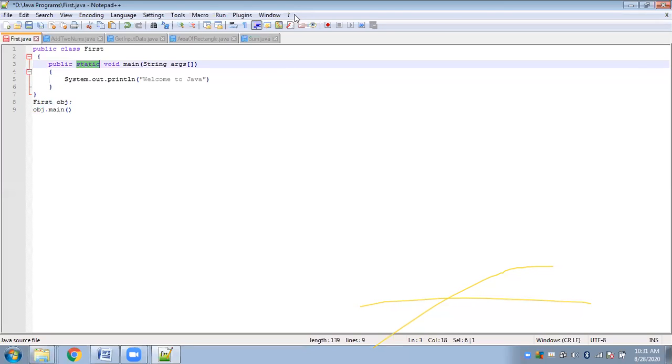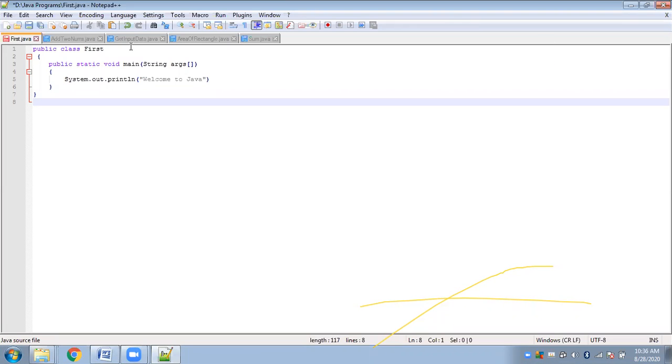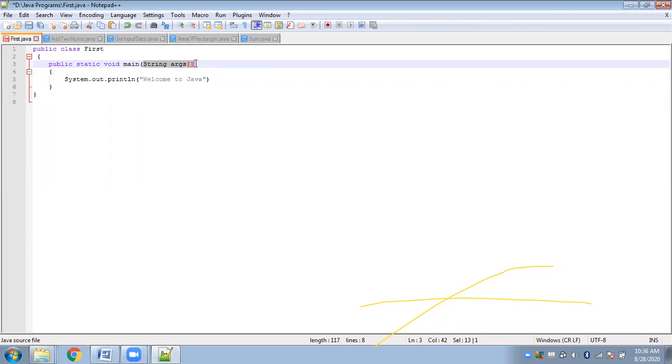In simple language, next we have the void main. Void is nothing but the return type, and main, as you know, is the function name. Next we have the string argument. So what is this? Let's not directly get into this. First I will just skip it, and I will explain it a bit later.